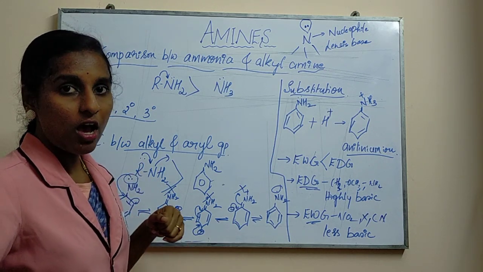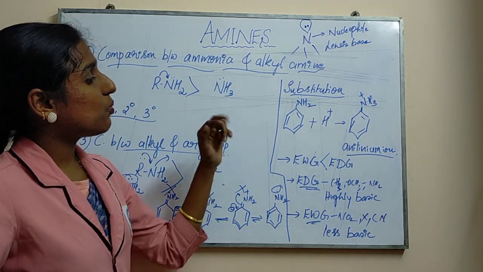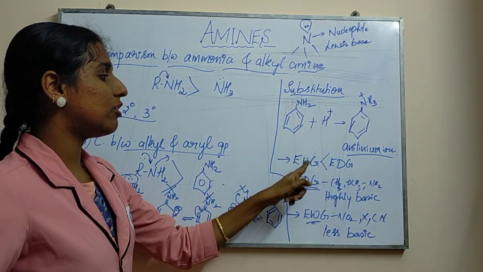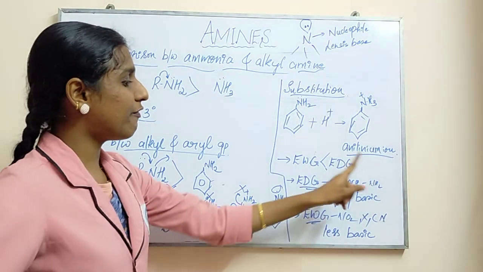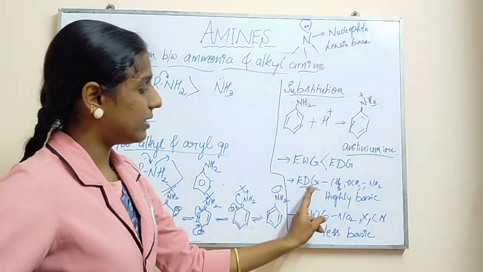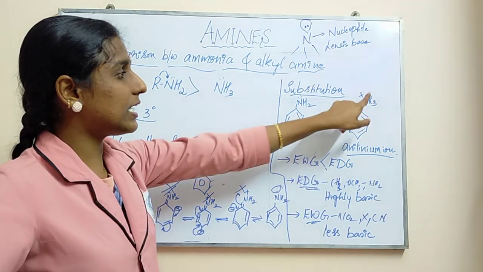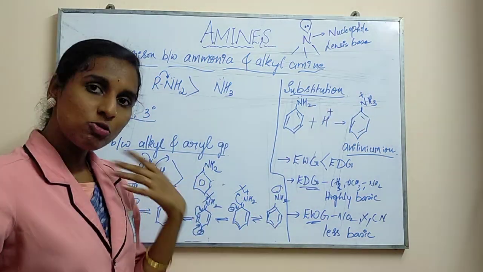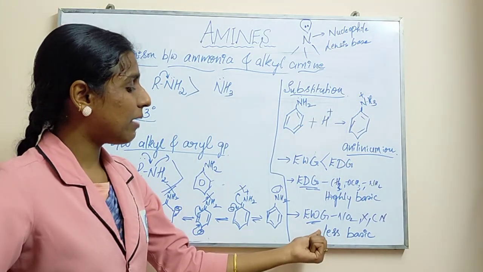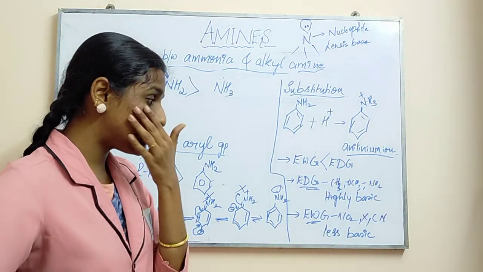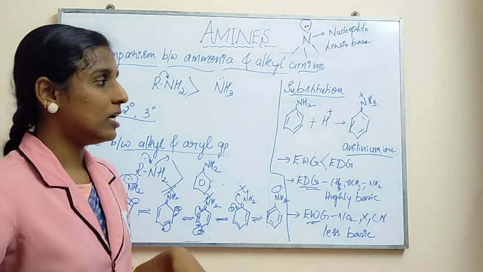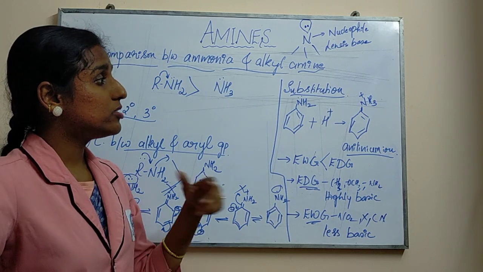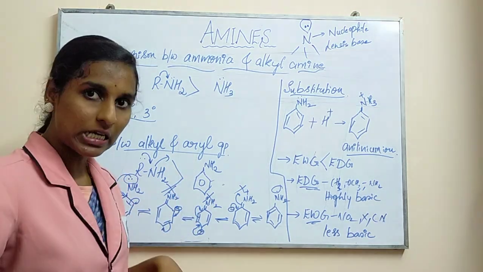Okay, next, when you substitute, electron donating groups have more of the property when you compare with electron withdrawing groups, because of the donating property, the nitrogen will get more number of electrons, so it becomes more basic in nature. When you compare with electron withdrawing groups, these are less basic due to the withdrawing capacity, so the nitrogen faces electron deficiency. Okay, so due to that reason it will be less basic in nature.